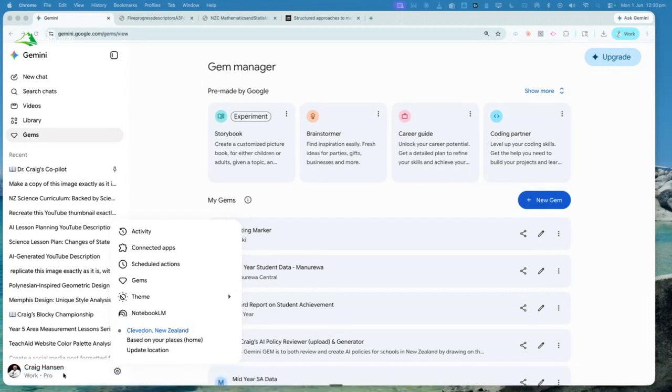And you can see that down by your name if you're logged in. So here's my name. I've logged in. Here's the settings wheel. I can click that and it says Gem.